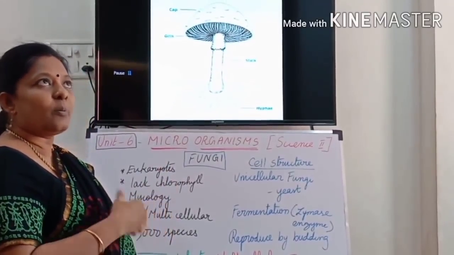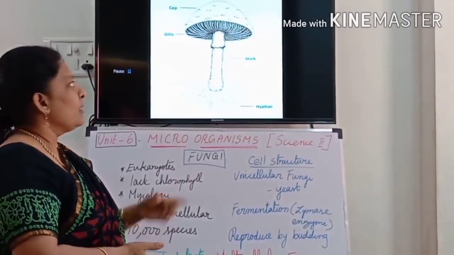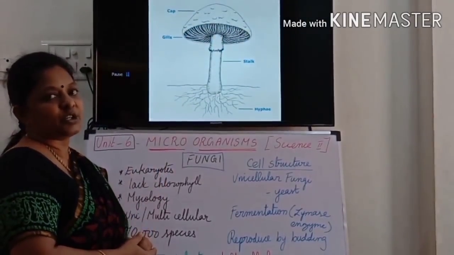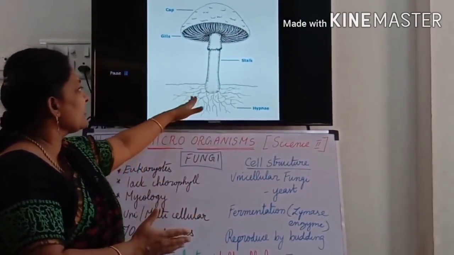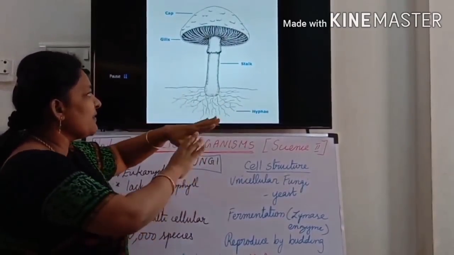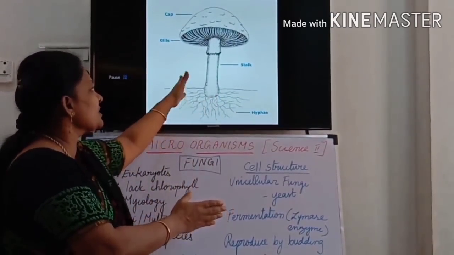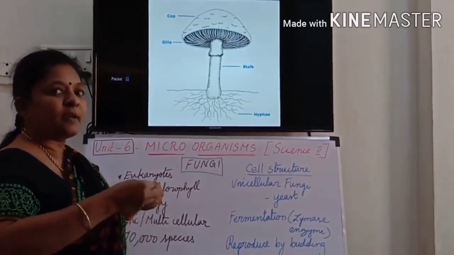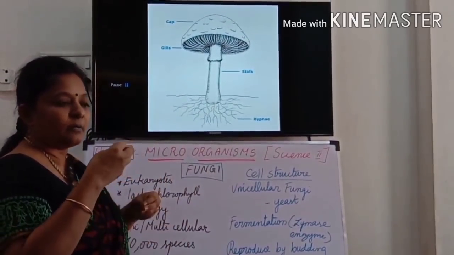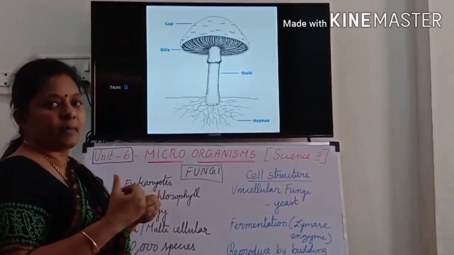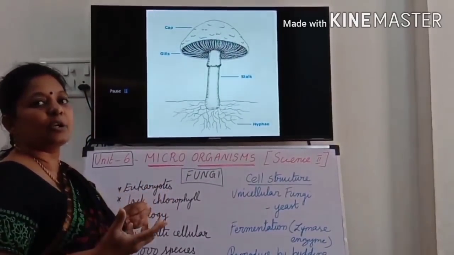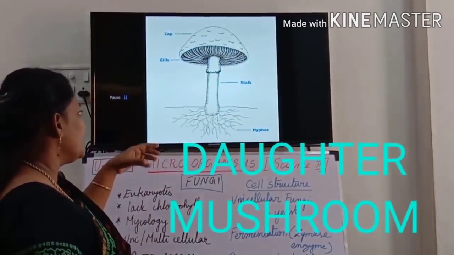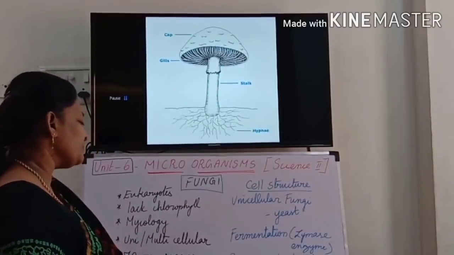And one more reproduction is there. One is spore formation. The second one is fragmentation. Fragmentation means the mycelium, or rather the hyphae, will divide into many portions. Here, here, here, they cut into many pieces. Each and every piece that goes out from the mother hyphae will develop into a child. Okay, so that is the reproduction of mushrooms.